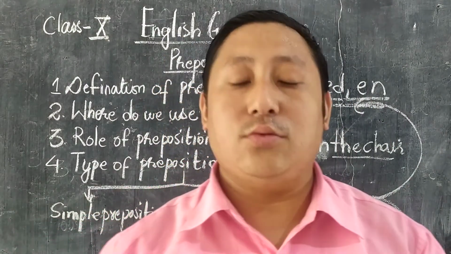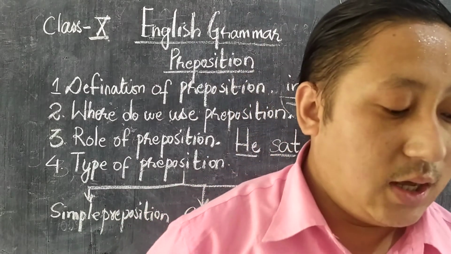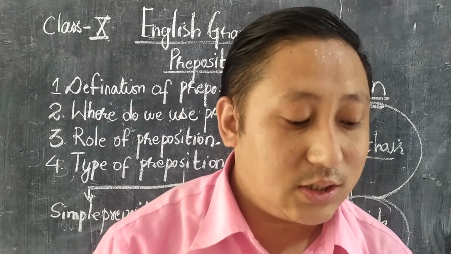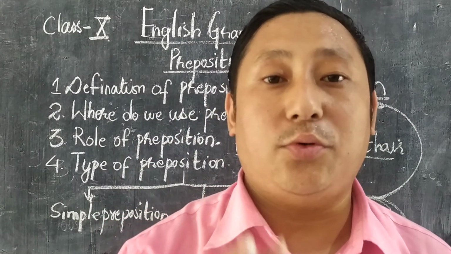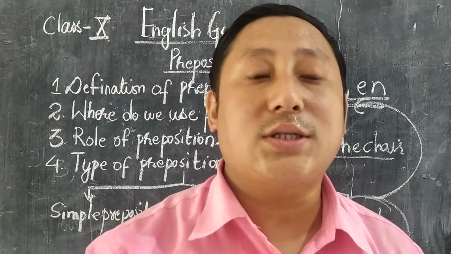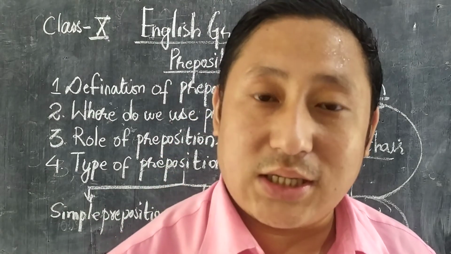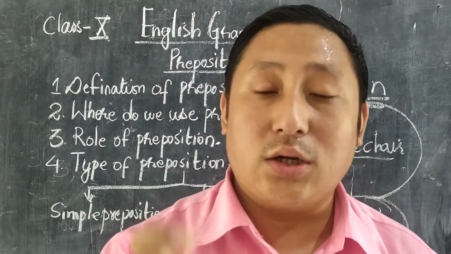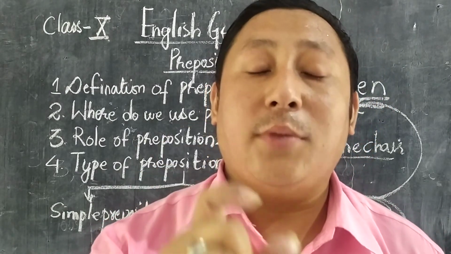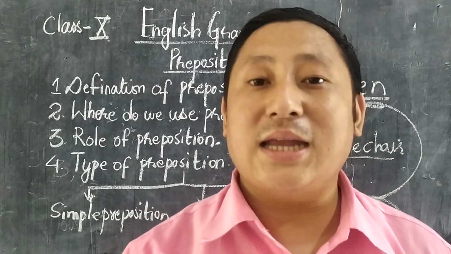Once again, I'm giving you a concept, a reminder, that there are 80 to 100 prepositions in the English language, and prepositions mainly focus on day, time and all. If there is a year, you have to use in. If there is a day, you have to use on. If it is a date, then you have to use from, until. And if it is a place, then you have to use in front of, behind, beside and all.